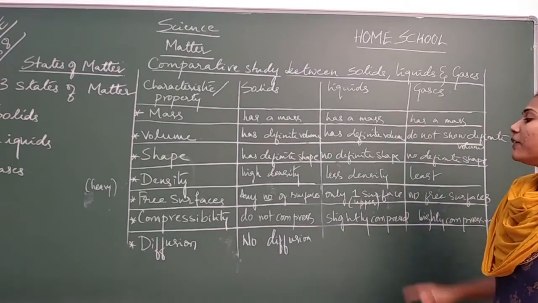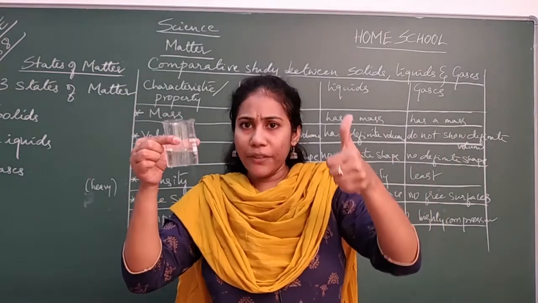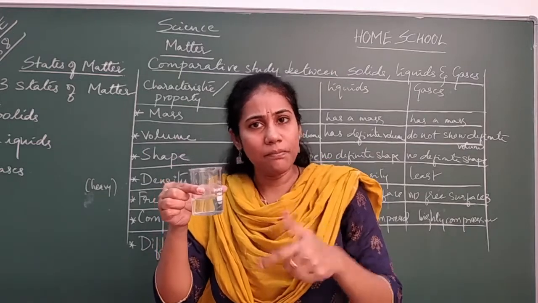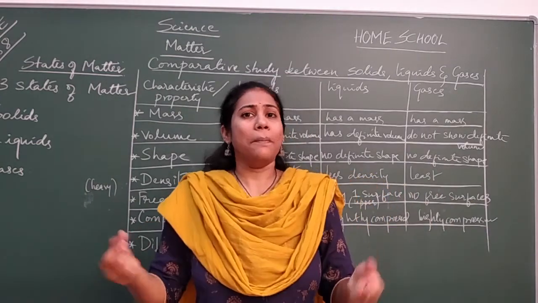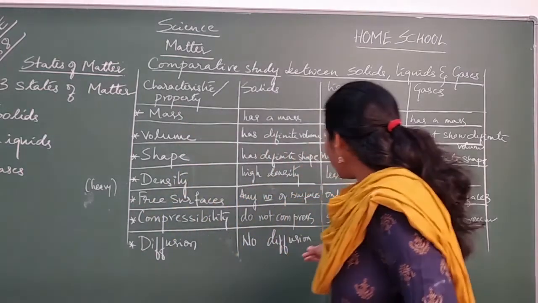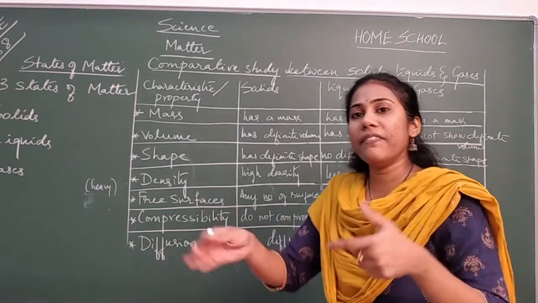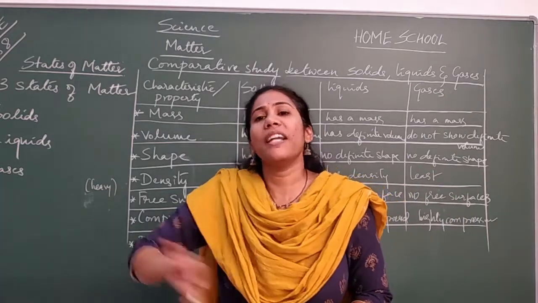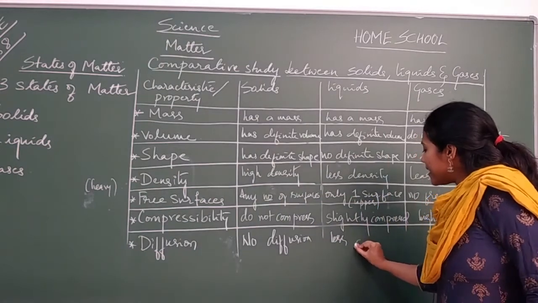And how about liquids? When two liquids, say this is one liquid, another liquid, both of them when I mix, do they mix up easily? Definitely, they will mix up, right? But not to a greater extent. Slight mixing may take place. So what we will write here is less diffusion. Definitely when two liquids are added with each other, they will get mixed up and can move from one place to another. Diffusion is there, but we say it as less diffusion.